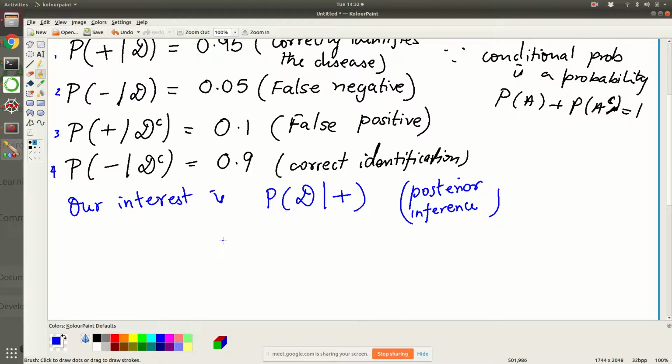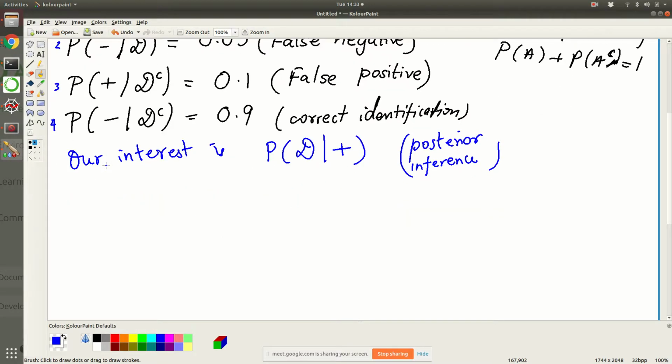Because tomorrow, let's say I catch an individual who is going from one state to another, say from Maharashtra to Goa. We administer the test to this person, and the test comes out positive. Now we have to decide whether we put him in quarantine or allow him to go inside. That is why this number is important. This is what we use to decide national policies, such as whether to do a lockdown. So this is what we want to do.